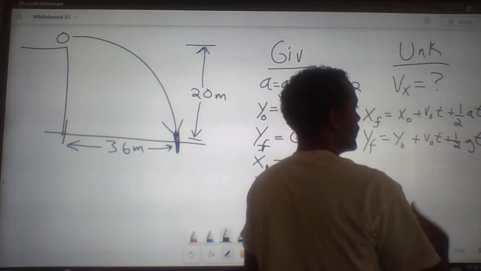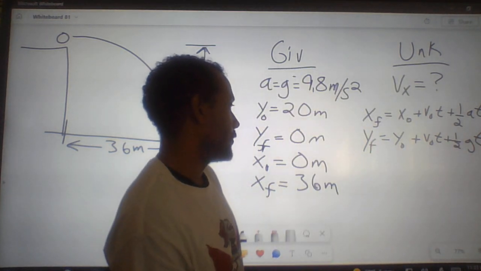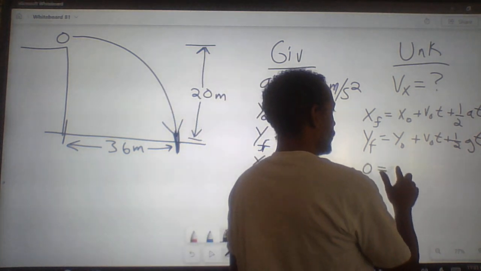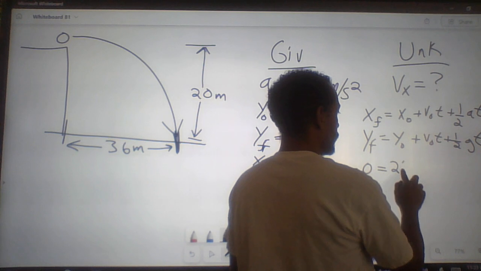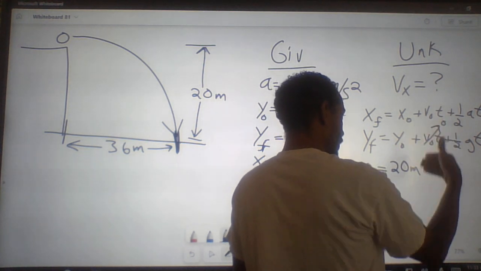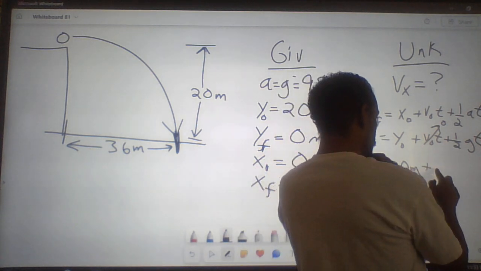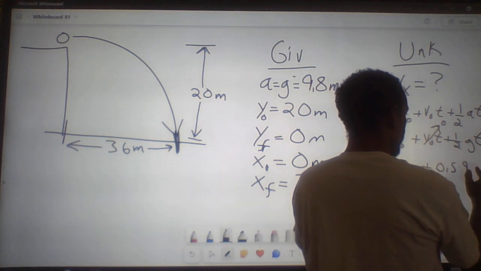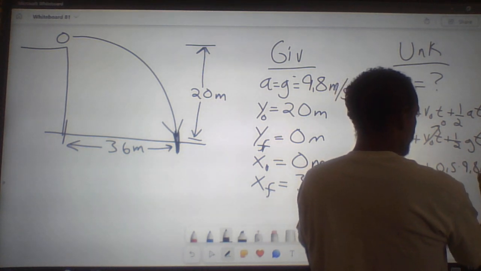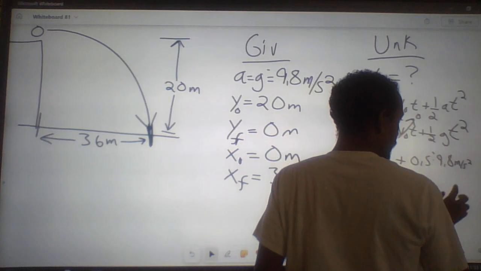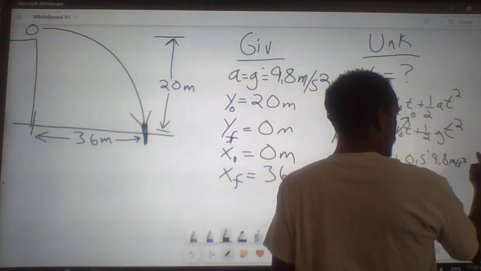So now we've got an equation that's set up for y. We know what the final y position is. That's going to be 0. We know what the initial is, 20 meters. Initial velocity is 0, so all that'll go is 0. Then 0.5 times 9.8. This will get negative because we're in the down direction. And then t squared.